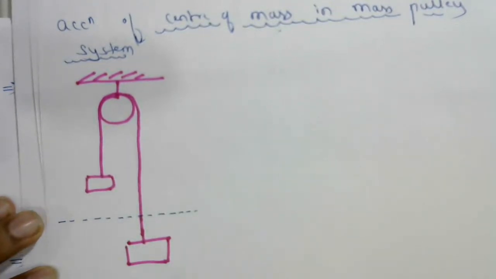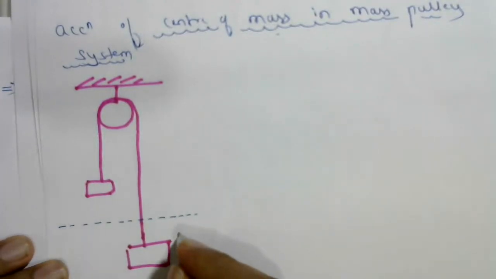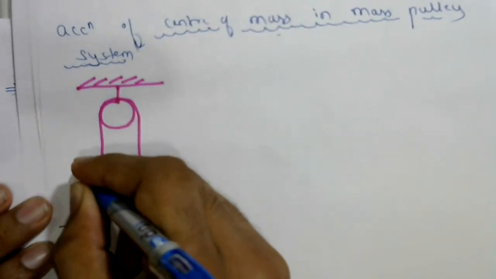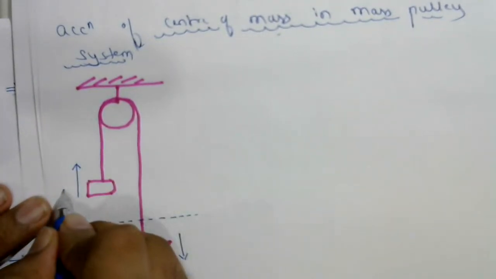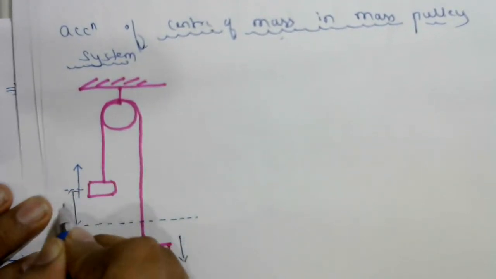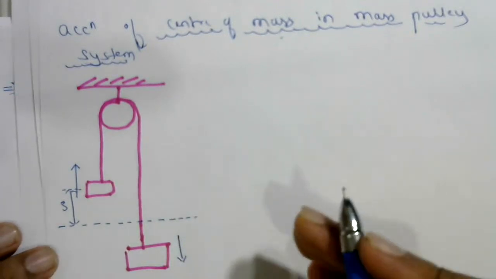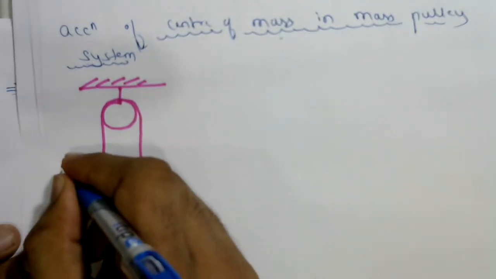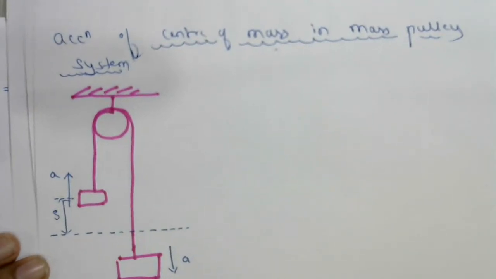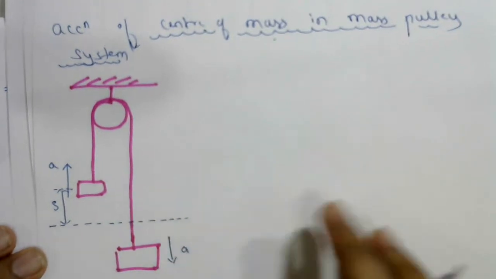When you leave that system, the one which is heavy will move down and the one which is light will move up. The distance covered by this object, how much is it? Similarly this also. Acceleration of this one a, acceleration of this one also a, there is no change, but acceleration of center of mass changes.